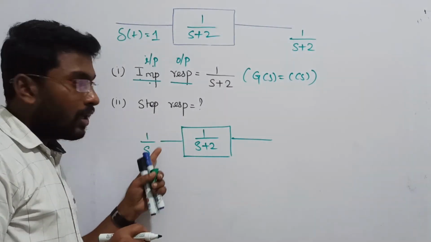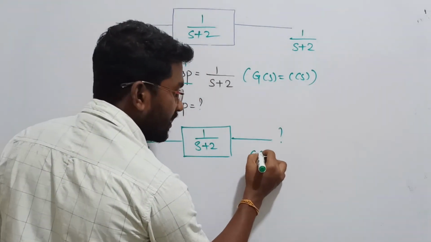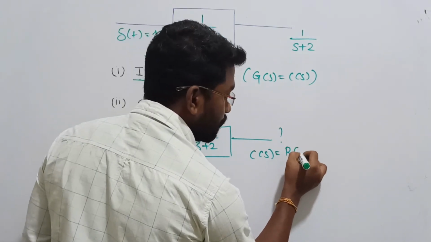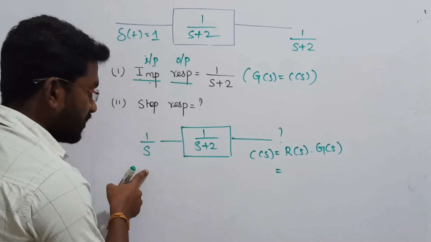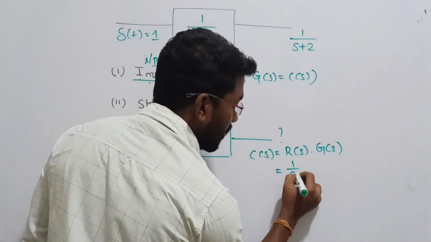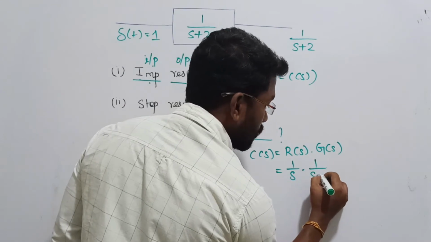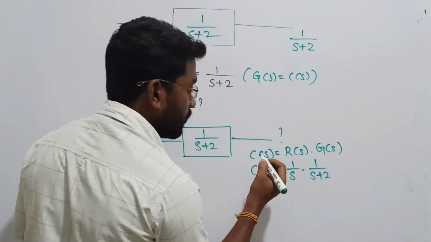Step is input, response is output. We are talking about output. Now what is the output? C of s is known as the product of input R of s into G of s. Just now we found R of s is how much? That is going to be 1 by s. G of s is how much? 1 by s plus 2. That is how we are finding. So this is going to be the overall response of the system.